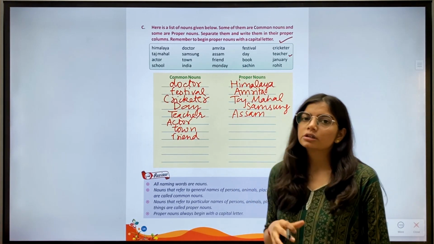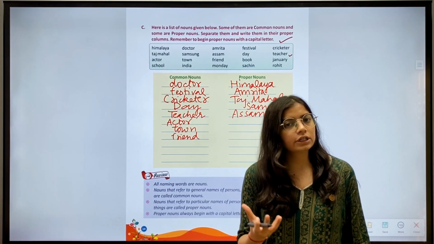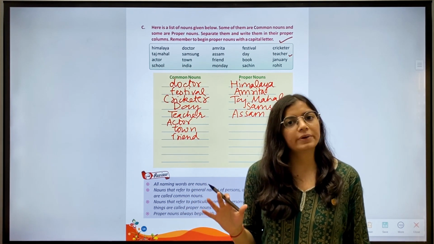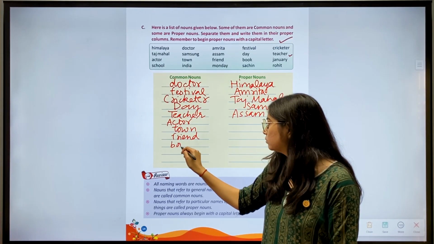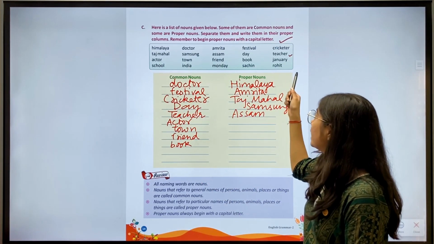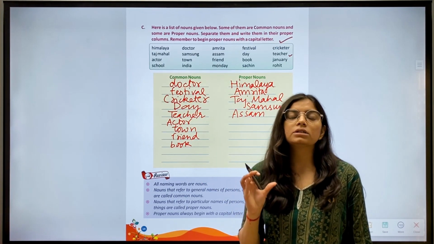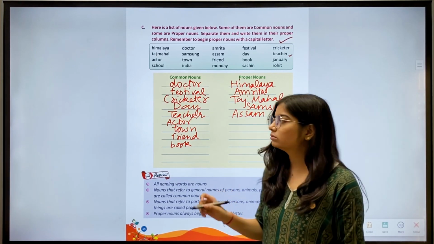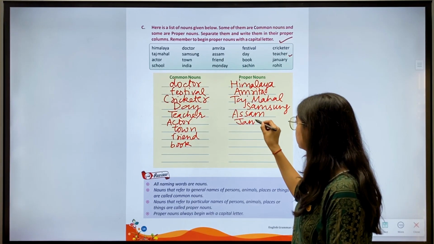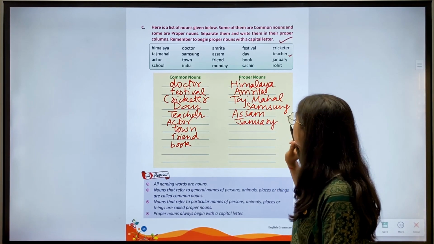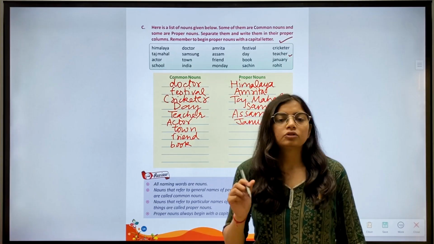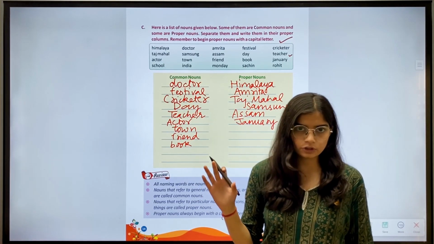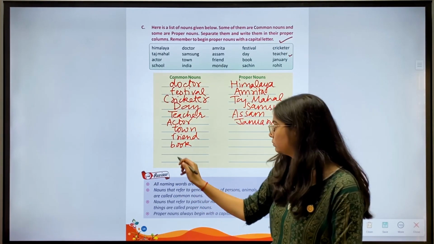Then book. Book refers to a general name of a book, that can be any book, so it is a common noun. Then January. January is the name of the month, so it is a proper noun. School. School is the general name, that can be any name of the school, so it is a common noun.